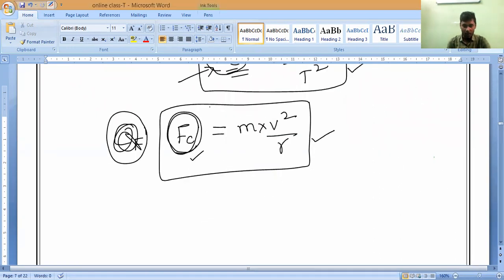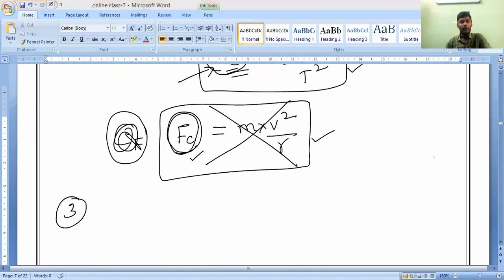Don't write this formula, now we are going to derive that formula. The net force must be exerted towards the circle center to cause centripetal acceleration.